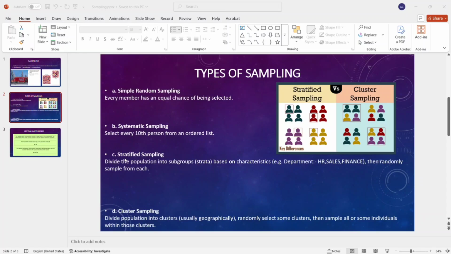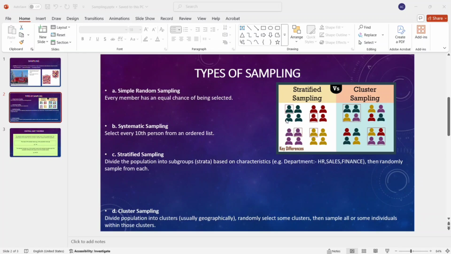Third, a very important sampling technique is stratified sampling. Stratified sampling makes groups, and on the basis of the groups we select some samples from them. For example, as you can see in the department column in a table, there are many departments, like HR, sales, finance and analytics. From all departments I select five employees, and on the basis of that we make a sample. That type of sampling is stratified sampling.